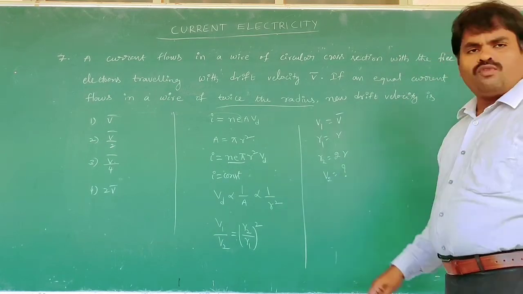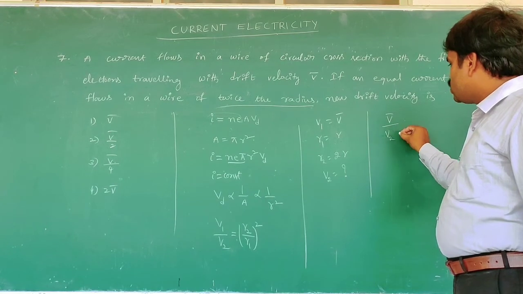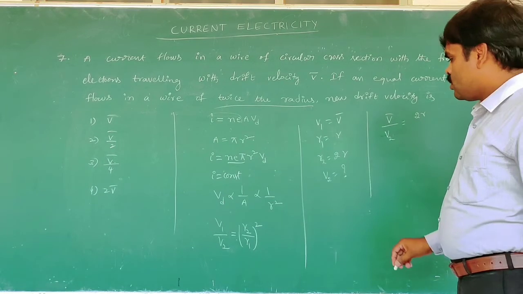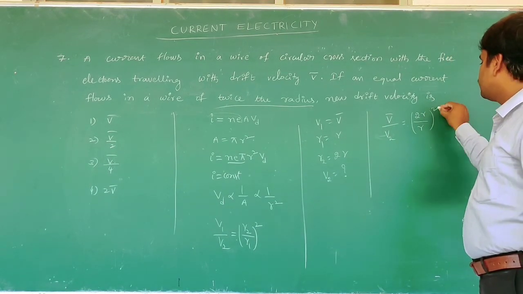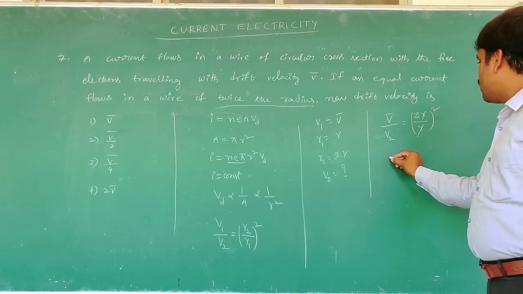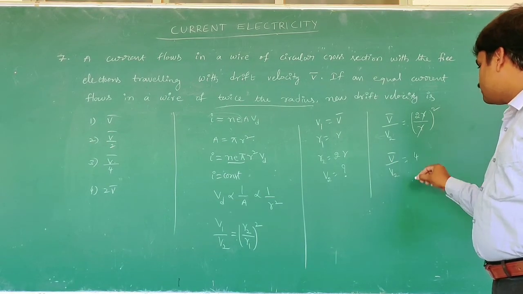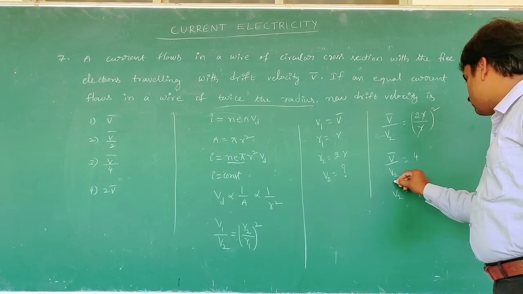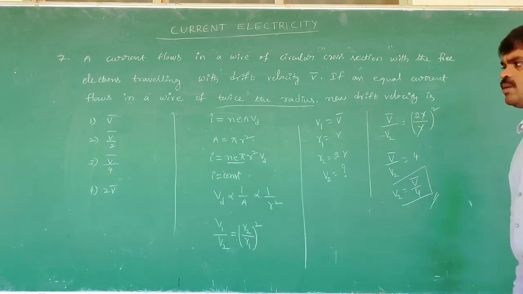Then V1, that is v bar by V2, is equal to (2R by R) whole square. Then R cancels and we get v bar by V2 is equal to 4. Then V2 is equal to v bar by 4. This is the answer, that is, the third option will be correct.